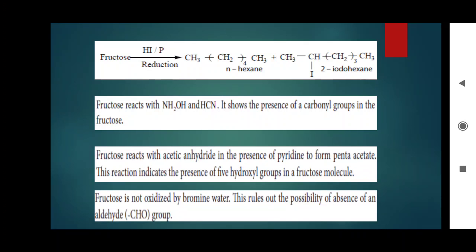Now point number 5. Fructose is not oxidized by bromine water, but glucose is oxidized. Right? This rules out the possibility of presence of an aldehyde CHO group. Here the CHO group is not present.